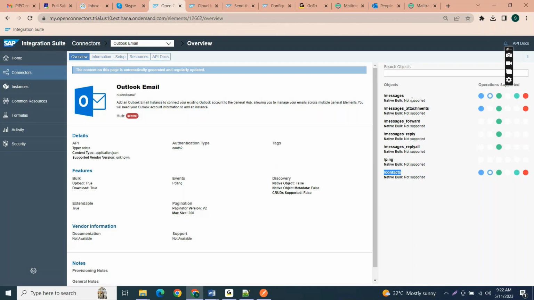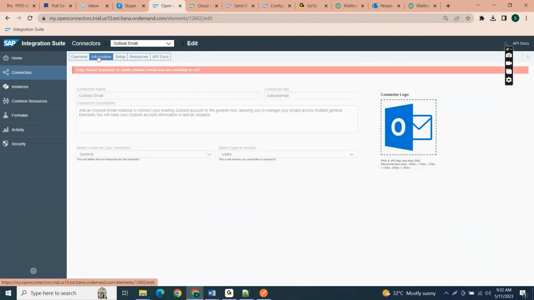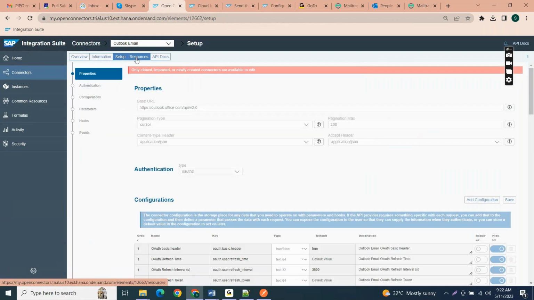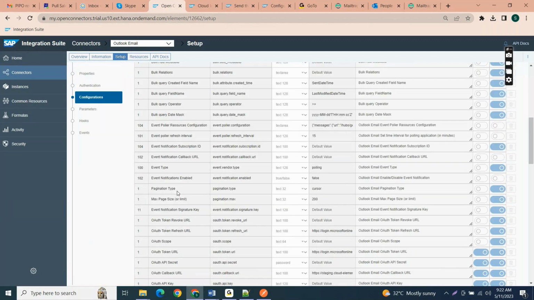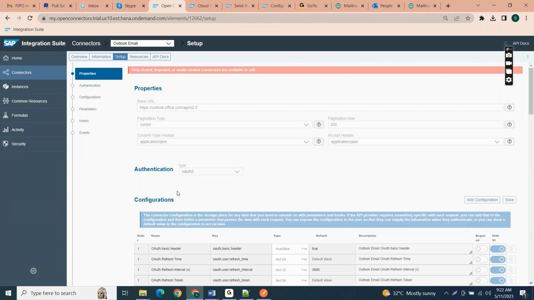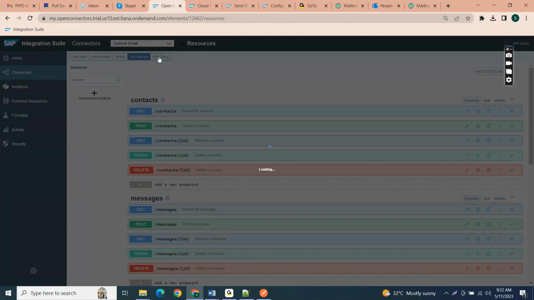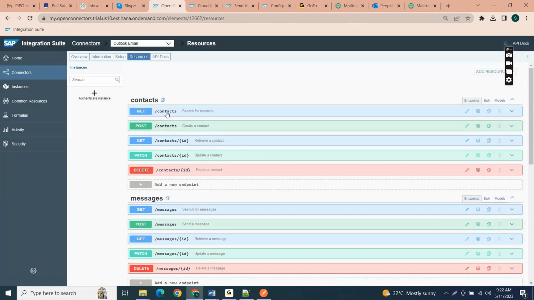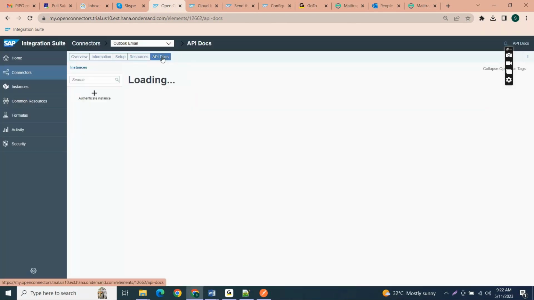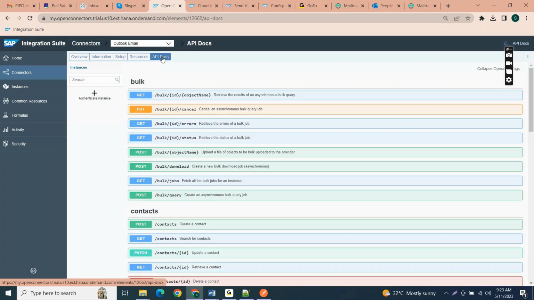That means you can send emails, you can send a reply, you can send a request reply, I mean reply all, and you can forward the messages by using these services. Got it? So this is clear information about the service, and how we can set this up. All this information we have in the overview tab. This is the API documentation. See, these are the resources. By using this contacts API, you can read the contacts here. These are the API documentation.